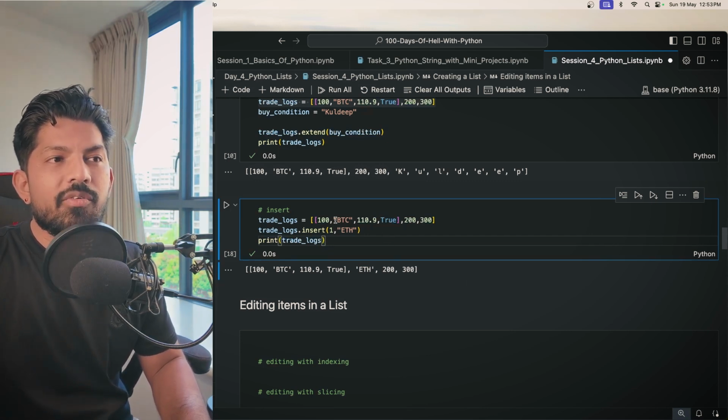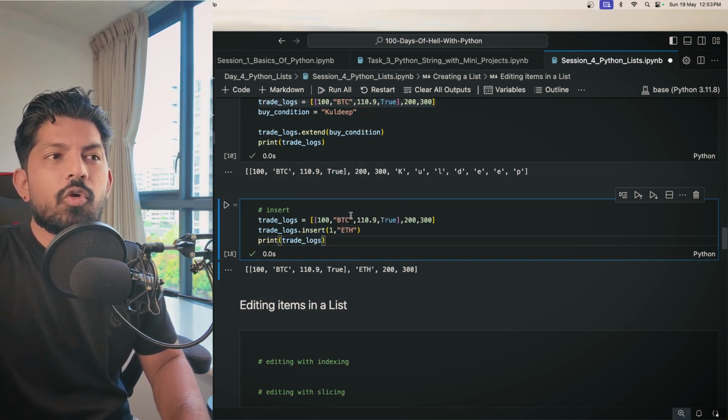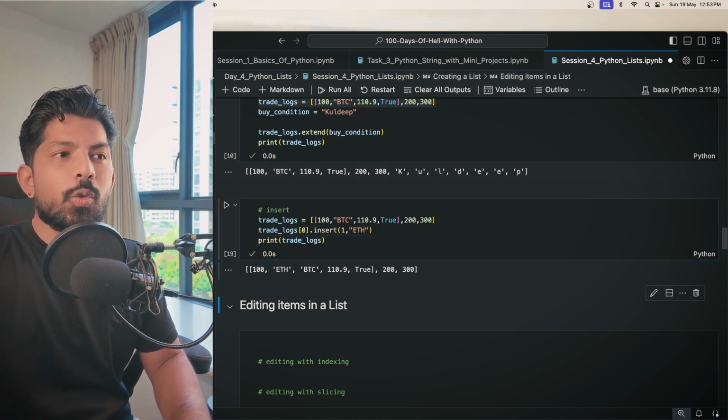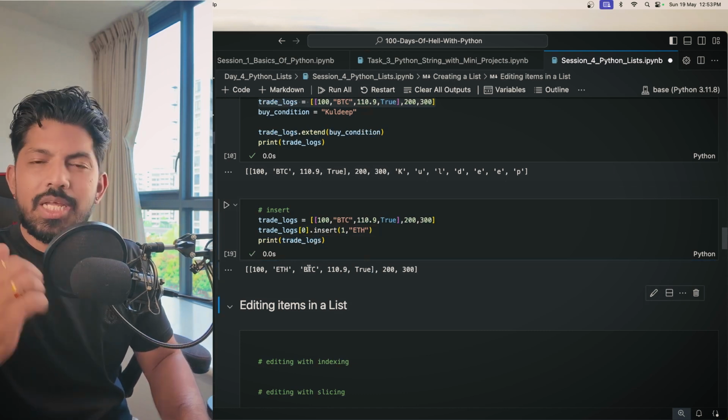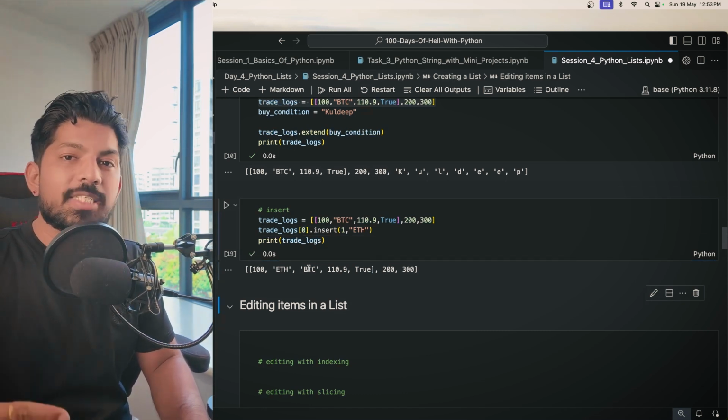So let's say here we want to insert this ETH. With this way, we cannot achieve that, right? We've seen that it will be added in the first list. So for that, we need to access this item first. For that, you will add 0 here. And when you hit shift enter, you will get the desired results. So this is how it works, and you have to attempt some questions, then only you'll be able to grasp the concept.